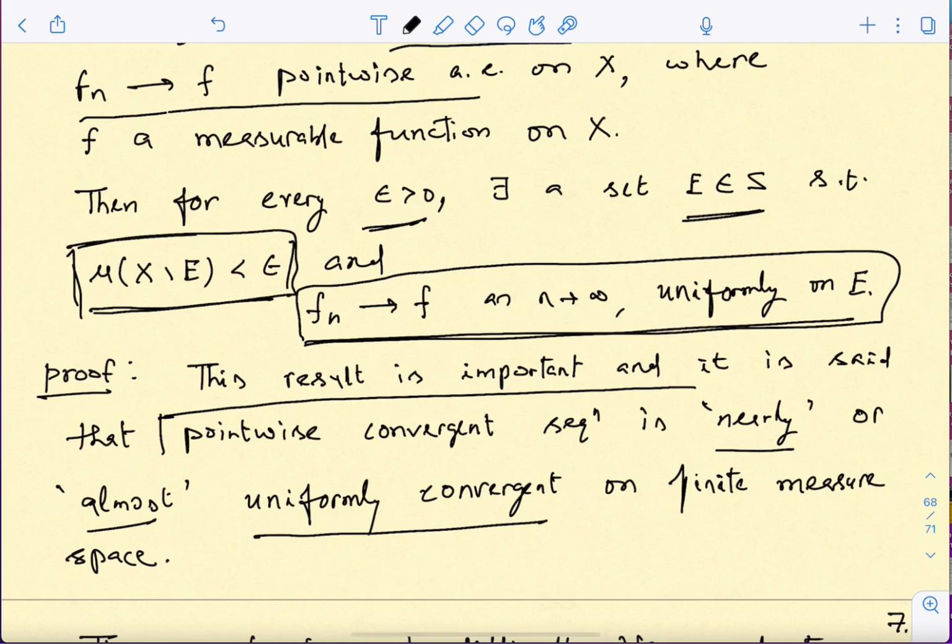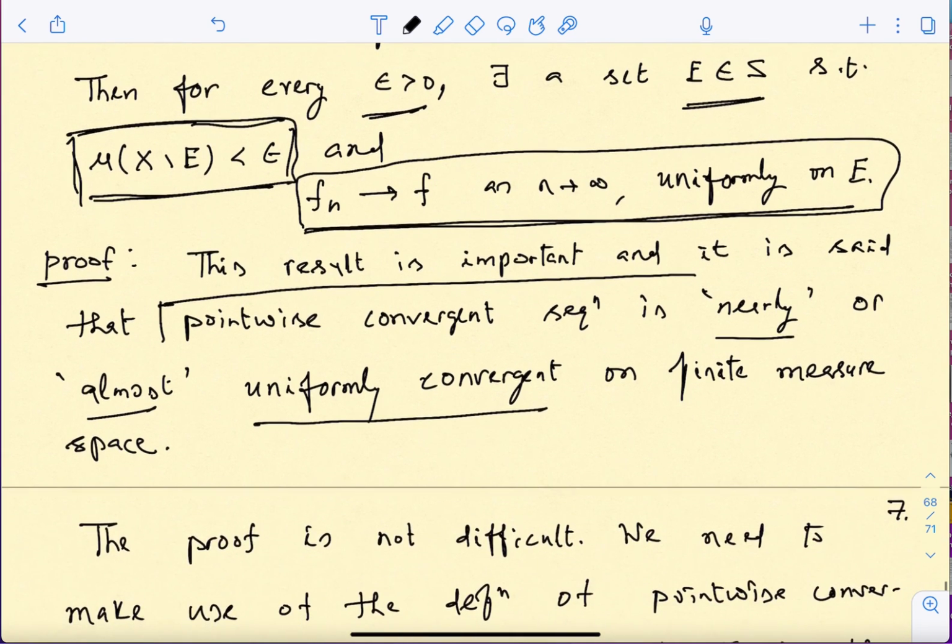It should not be thought of as measure 0 because that will be wrong. You have to leave out a small set whose measure can go up to that epsilon. So you give me an epsilon, and this theorem tells you that we will be able to find this E. So this E will depend on epsilon. You have to keep this in mind: if you change your epsilon, this E will also change. All right, so let us see how to prove it.